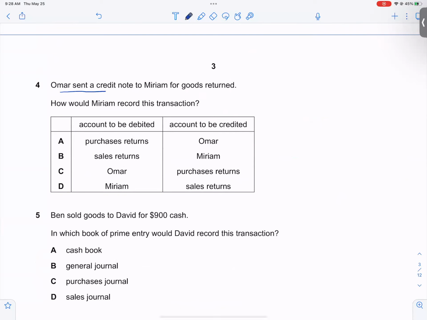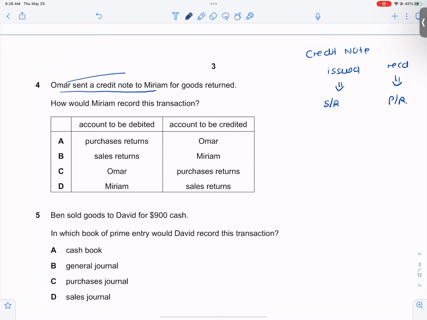Umar has sent a credit note to Mariam. Now please remember this. Credit note issued is for sales return. Credit note received is for purchase return.